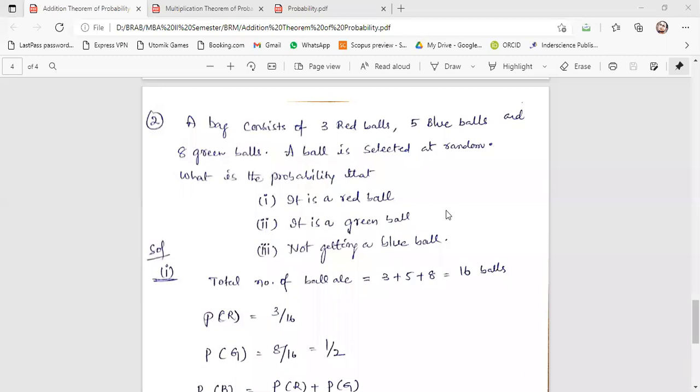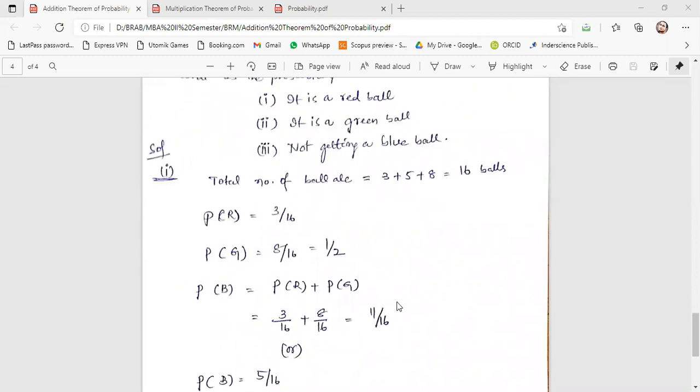The number of green balls is 8 and the total number of balls in the bag is 16. So the probability of getting the green ball is 8 by 16. According to the third question, not getting a blue ball means we can get either a red or a green ball. Red are 3 and green are 8, so the probability is 11 by 16.